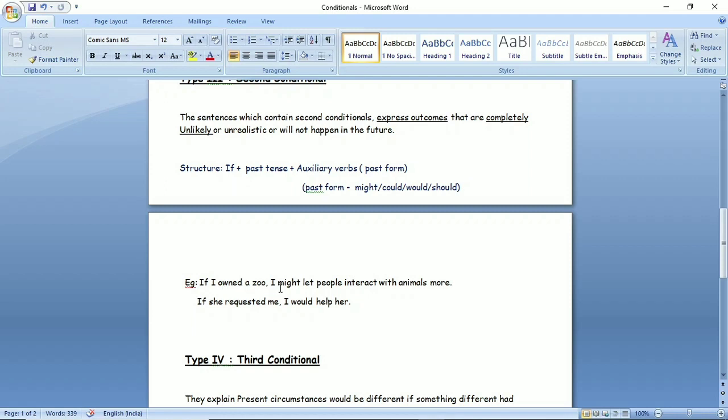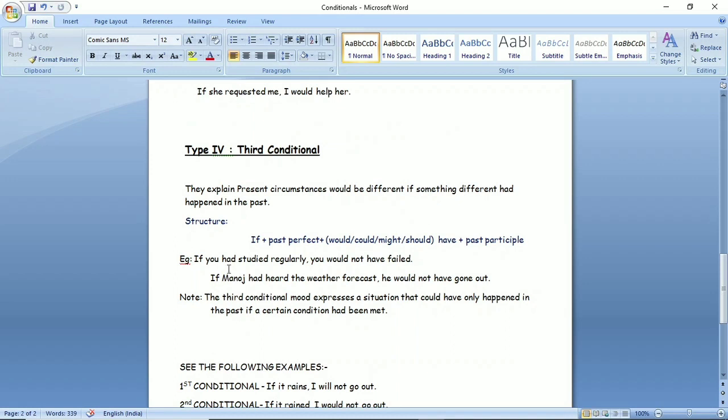And in second part, we are to use past form of the auxiliary. So it will become I might let people interact with animals more. One more example. If she requested me, I would help her. So in the first part you are using verb second form, and in the second part of this sentence you are using past form of the modal will, that is would.